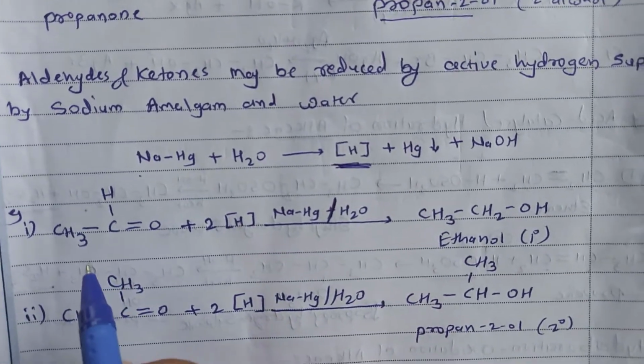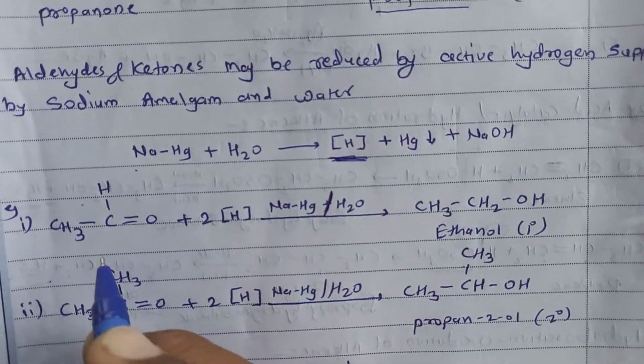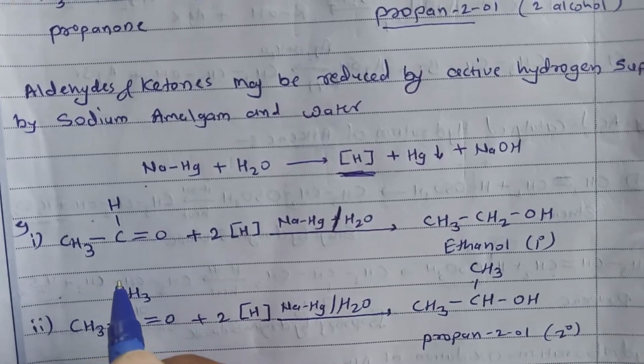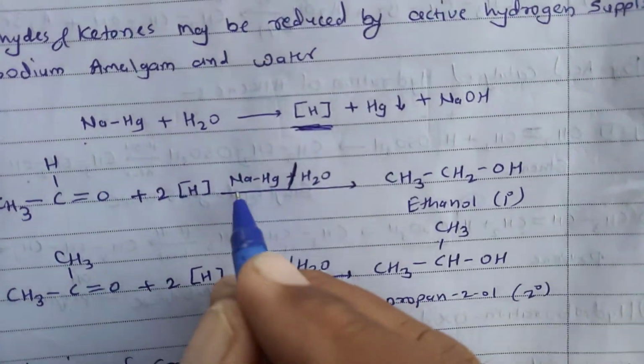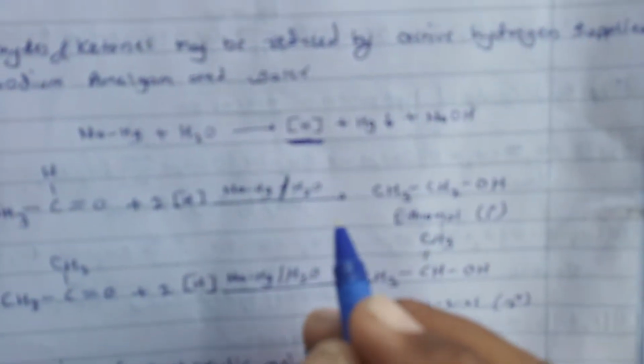The first example: when aldehyde, ethanal, is treated with two nascent hydrogen, produced from sodium amalgam and water, this being the condition on the arrow, we get CH3CH2OH, ethanol, a primary alcohol again. Second, in the same reaction, when ketone, propanone, is treated with two nascent hydrogen, obtained from NaHg and H2O, we get propan-2-ol, a secondary alcohol.